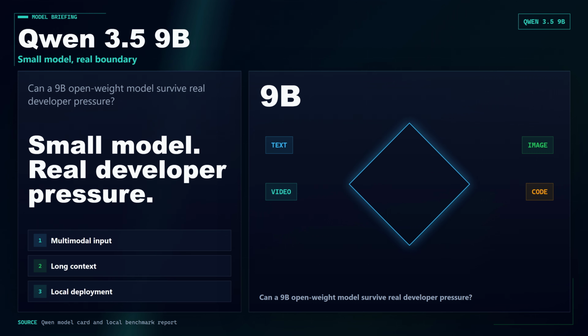Qwen 3.5 9B is a small, open-weight model with a big promise: multimodal input, long context, local deployment, and agent-style coding. The useful question is where that promise survives contact with real developer work.